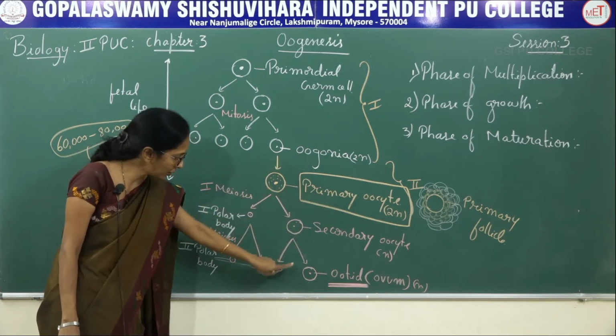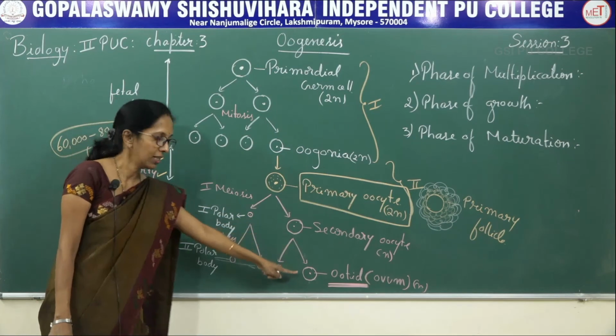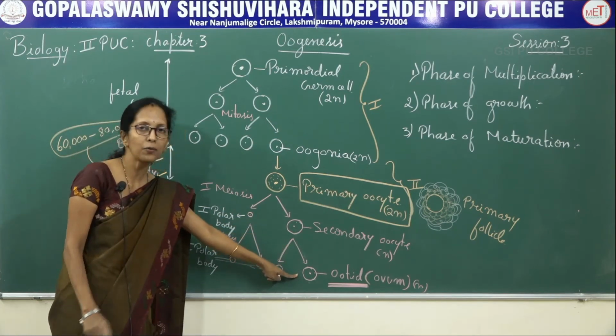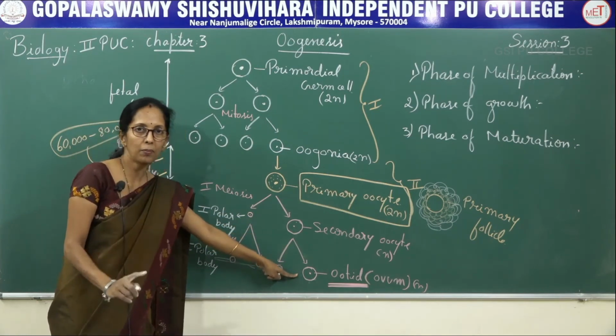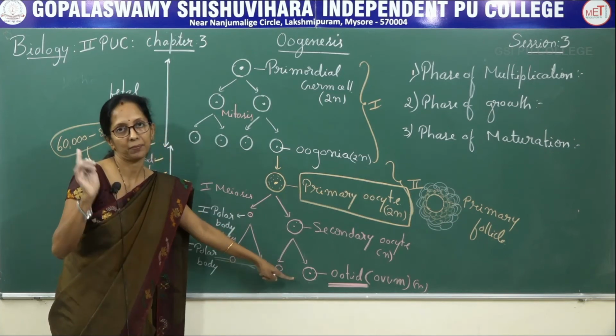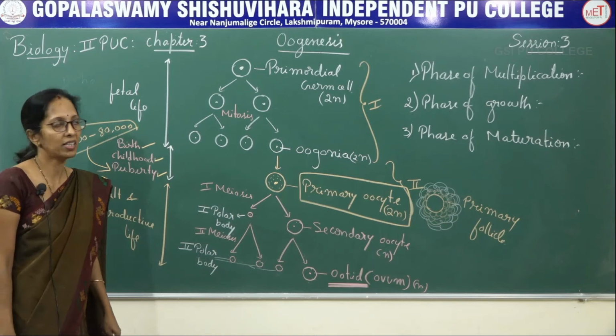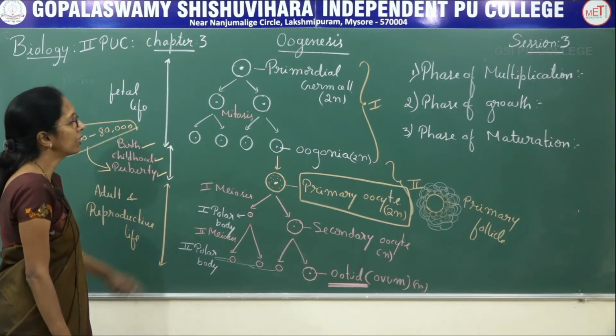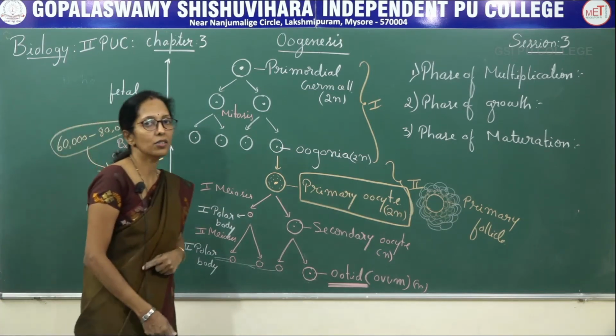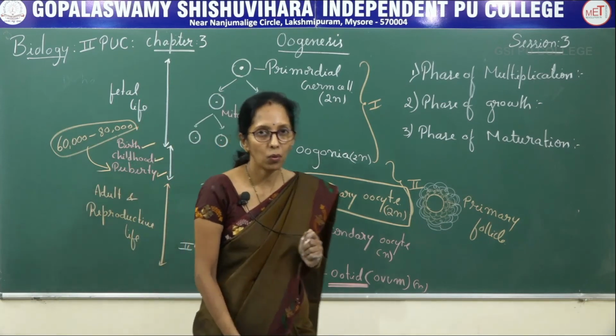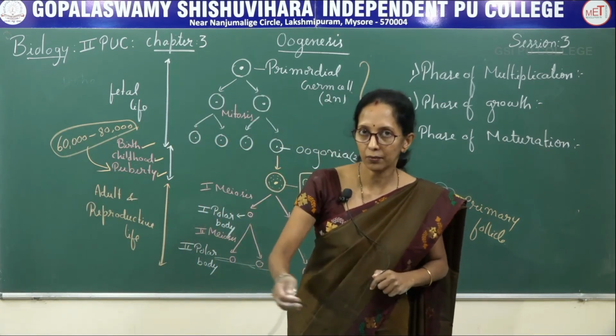The secondary oocyte undergoes second meiotic division, resulting in the formation of a single ovum or oocyte or egg. So this is about the oogenesis that takes place in the ovary. I repeat, oogenesis is the synthesis of egg or ovum in the ovary.